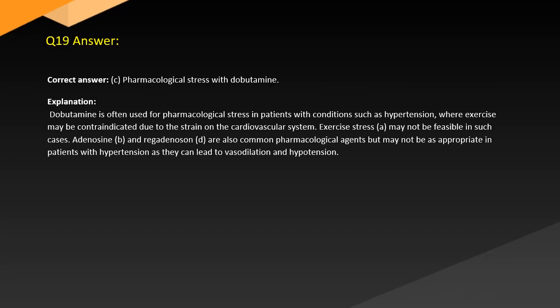Answer. Correct answer. C. Pharmacological stress with dobutamine. Explanation. Dobutamine is often used for pharmacological stress in patients with conditions such as hypertension where exercise may be contraindicated due to the strain on the cardiovascular system. Exercise stress may not be feasible in such cases. Adenosine (B) and regadenoson (D) are also common pharmacological agents but may not be as appropriate in patients with hypertension as they can lead to vasodilation and hypertension.